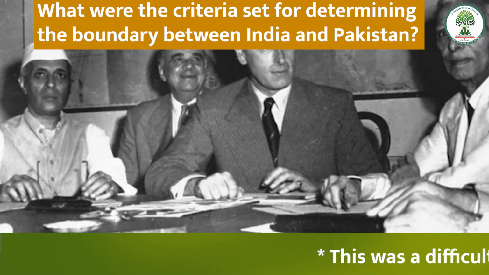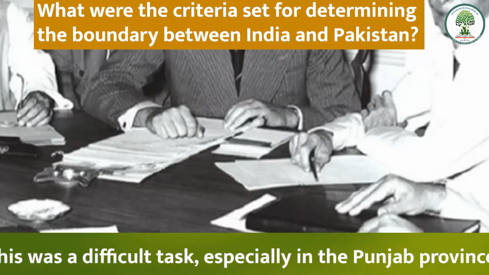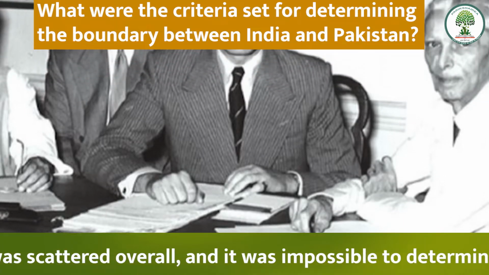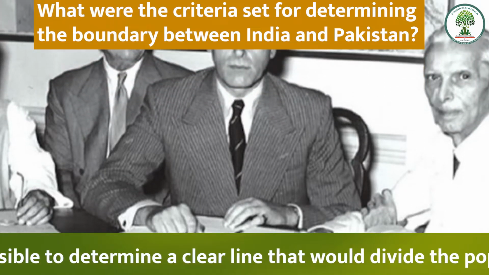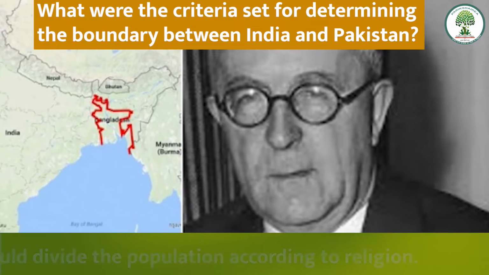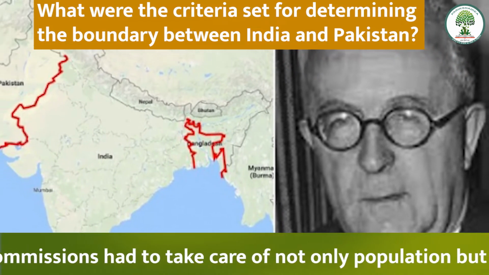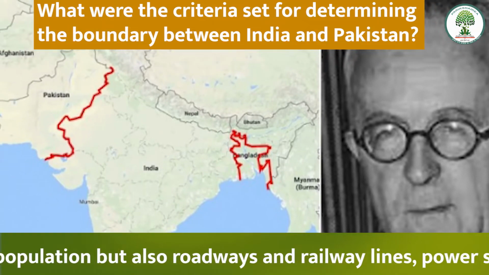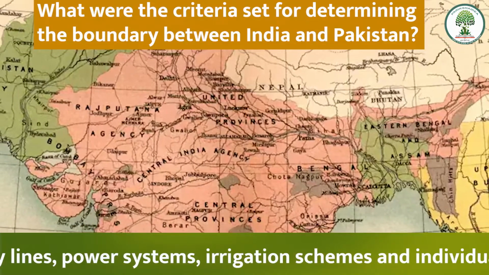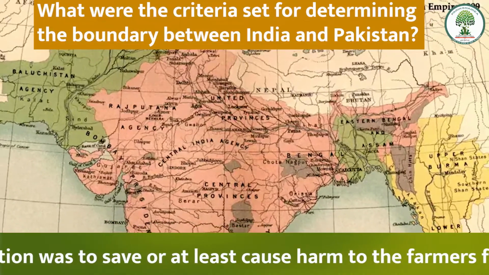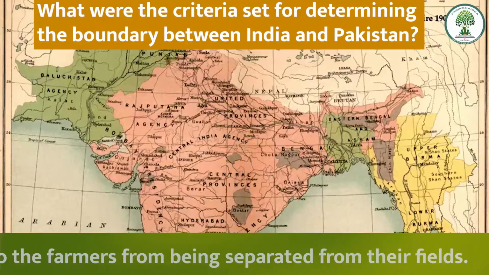This was a difficult task, especially in the Punjab province, as the population was scattered overall, and it was impossible to determine a clear line that would divide the population according to religion. The Boundary Commission had to take care of not only population but also roadways and railway lines, power systems, irrigation schemes and individual land holdings. His intention was to save the farmers, or at least cause them less harm, from being separated from their fields.